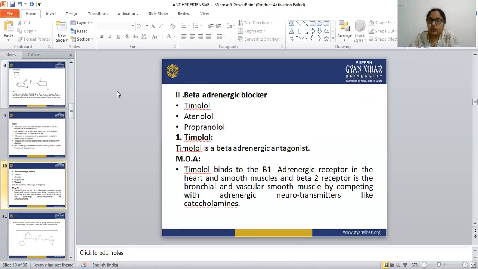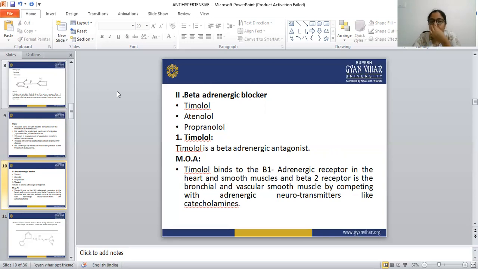So what does timolol do? Timolol binds with the beta 1 and beta 2 receptors. Beta 1 is present in the smooth muscle and the heart, and beta 2 is present in the bronchial and the vascular smooth muscle.